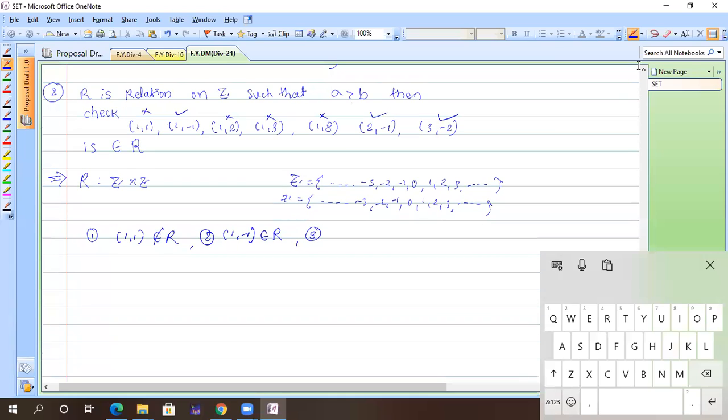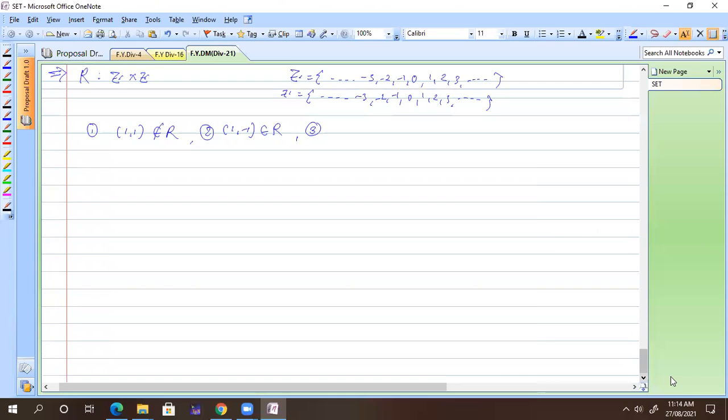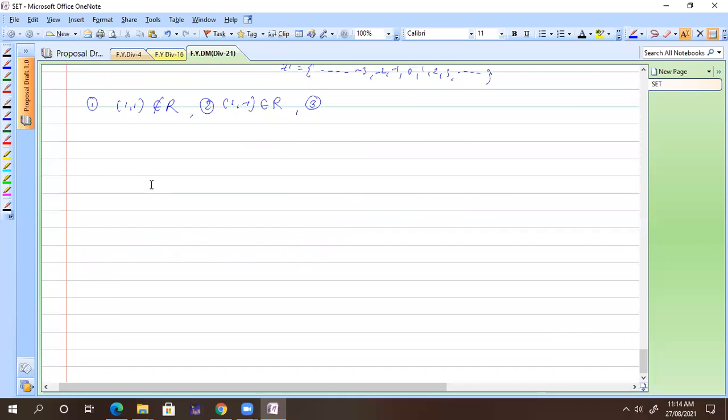Okay, I will give you one more example to understand this concept in a better way. So write down one more example. I'm going to define many relations. So example 3, or whichever number it is.